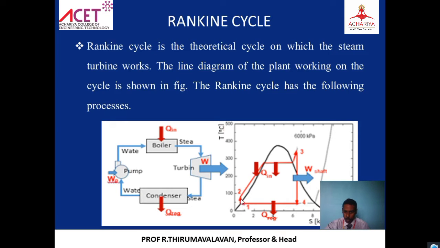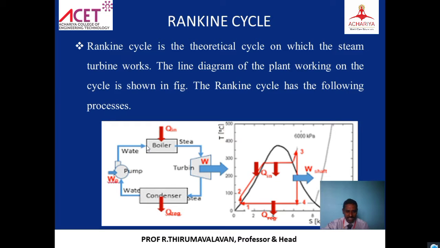The point 1 is the entry of the pump. Then it comes out at point number 2, in the water level, and the pressure is raised. This point number 2 is at the entry of the boiler.